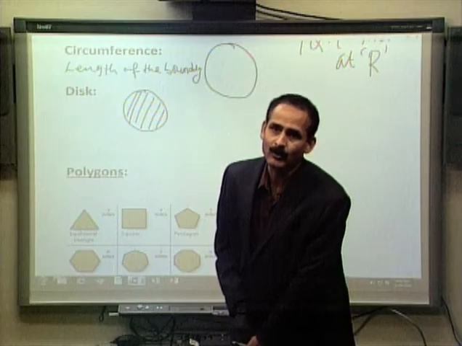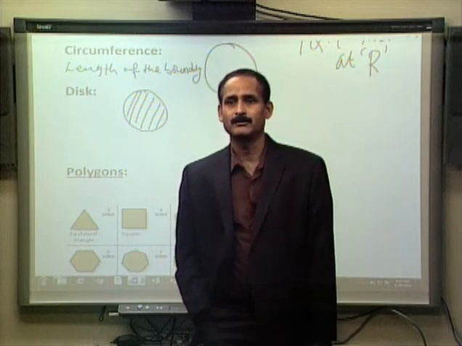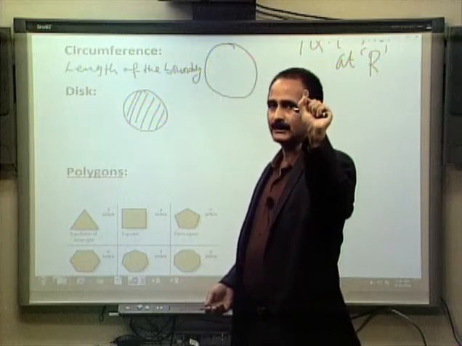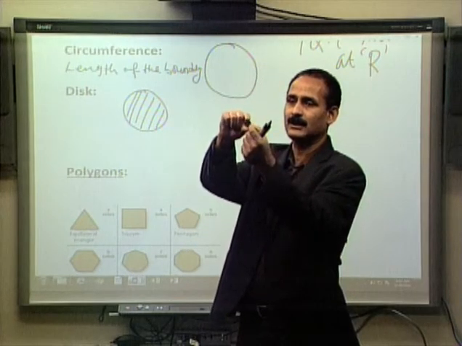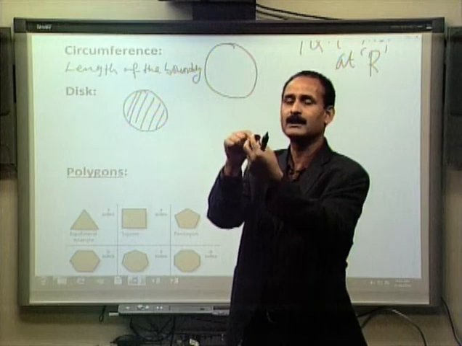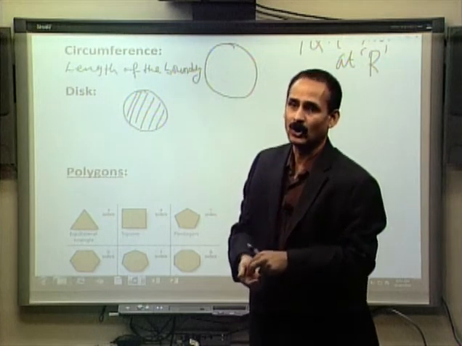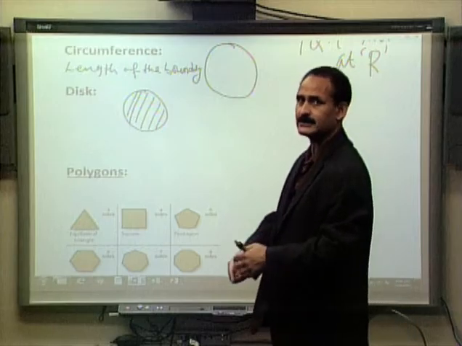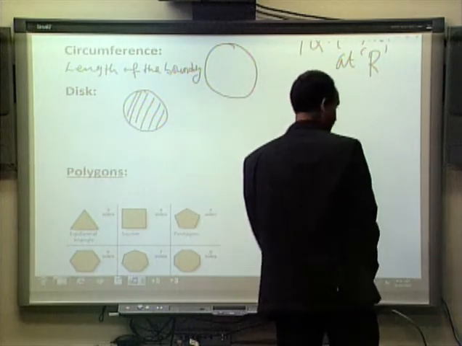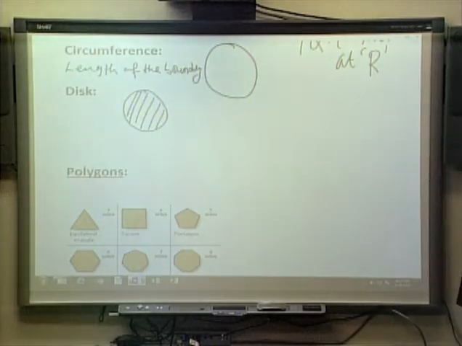I probably have a coin in my pocket, that's what I am trying to pick. A quarter is a disc. The boundary is a circle, and when we think of a quarter, we are not thinking only of the boundary, we are thinking of the interior also. So disc means a circle, a filled circle, a circle and its interior.